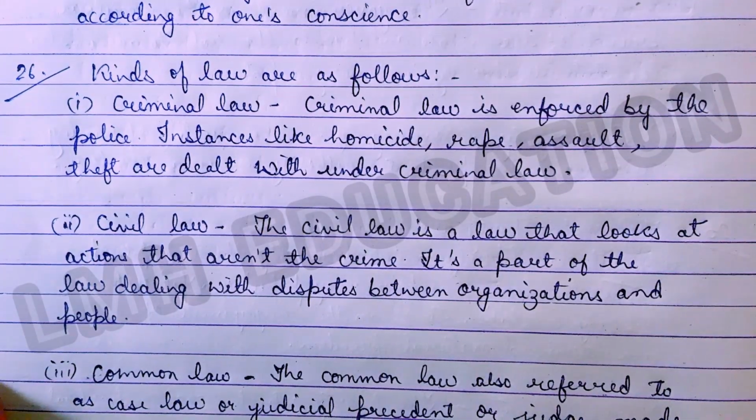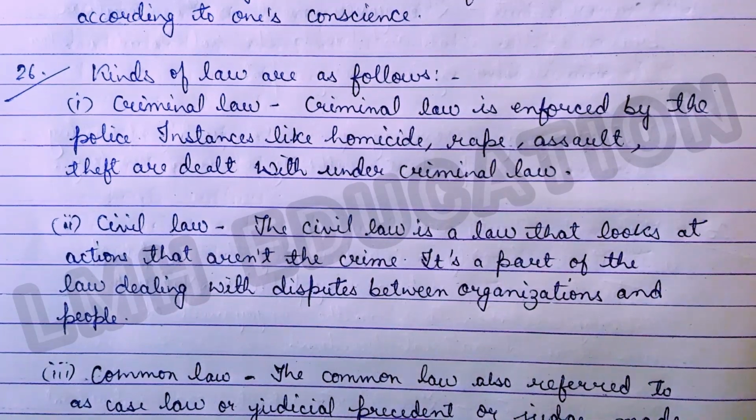So the kinds of law are as follows. The first one is criminal law. Criminal law is enforced by the police. Instances like homicide, rape, assault, theft are dealt with under criminal law. The second one is civil law. The civil law is a law that looks at actions that aren't the crime. It's a part of the law dealing with disputes between organizations and people. So these are the kinds of law.